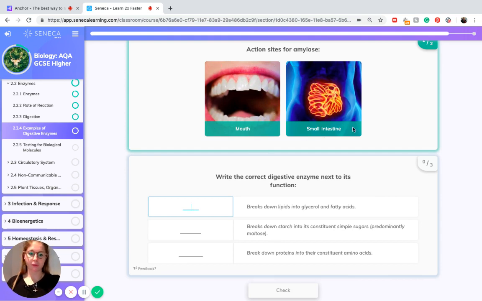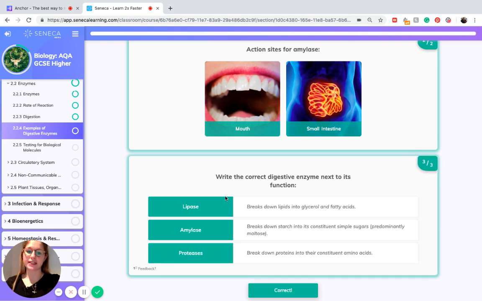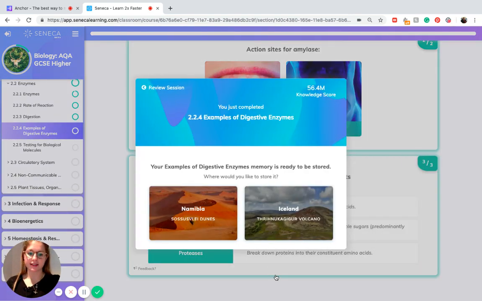So let's think about the different functions of these three digestive enzymes. We know that lipase breaks down lipids into glycerol and fatty acids. We know that amylase, which is a type of carbohydrase, breaks down starch into simple sugars. And we know that protease breaks down proteins into their constituent amino acids.